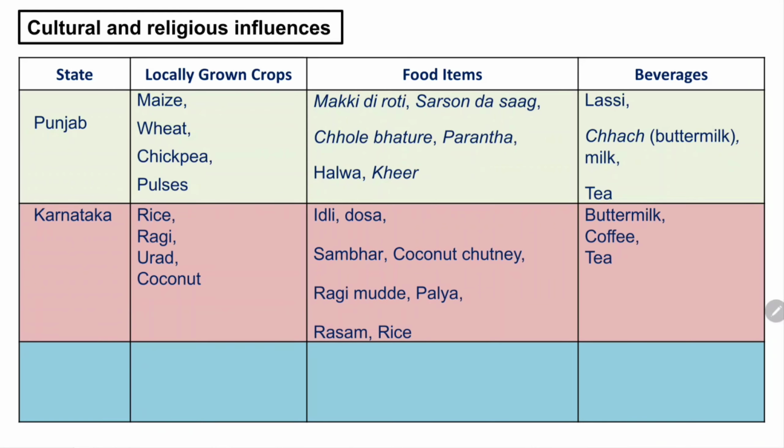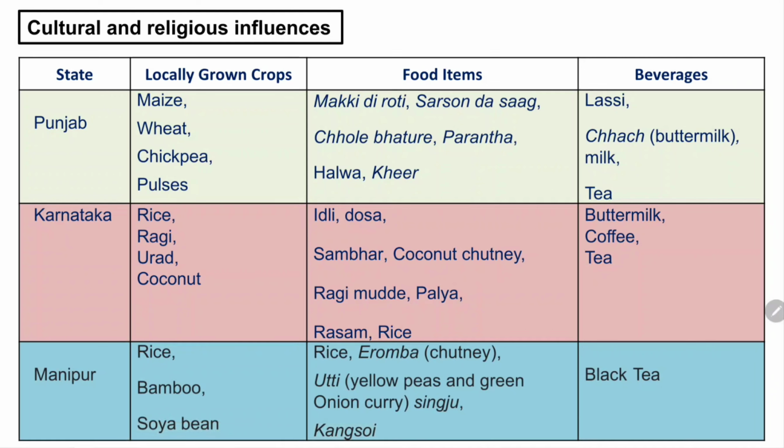Next we have Karnataka, where the locally grown crops are rice, ragi, urad and coconut. The traditional food items eaten there are idli, dosa, sambar, coconut chutney, ragi mudde, palya, rasam and rice. And the beverages are buttermilk, coffee and tea.